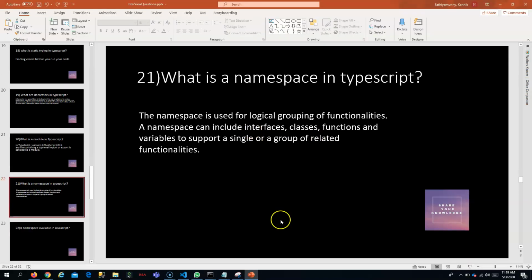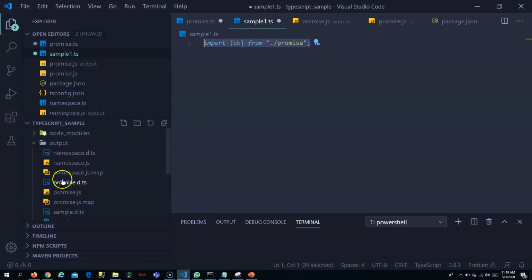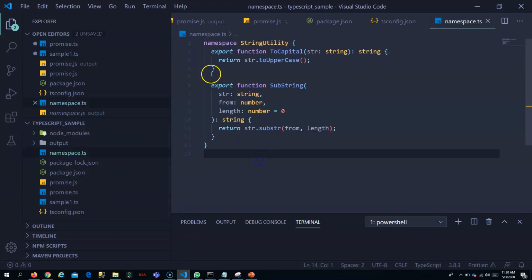I will show you the namespace. So this is like a namespace. You create a namespace like this. I have logically grouped these two functions inside the string utility. And we have to export whatever functions we want outside, so you have to mention export before the function name so that it is available outside.